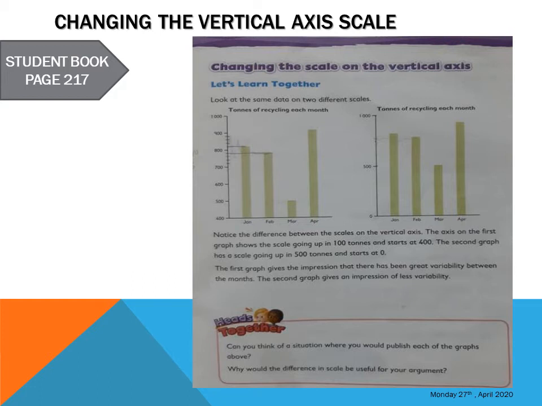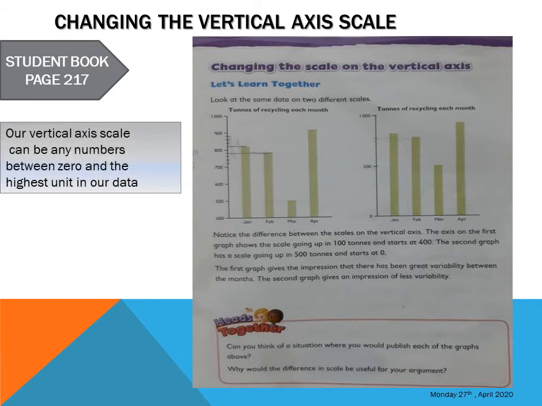And do you notice any difference in the graphs? You probably might think that the graph is different, but it's the same. The only thing this does is it doesn't make the difference between each month too much. Look at the first graph, February and March. It seems like the difference between the 2 months is too much. But in the second graph, it covers it up. It doesn't make it look as if there's so much difference between the 2 months.